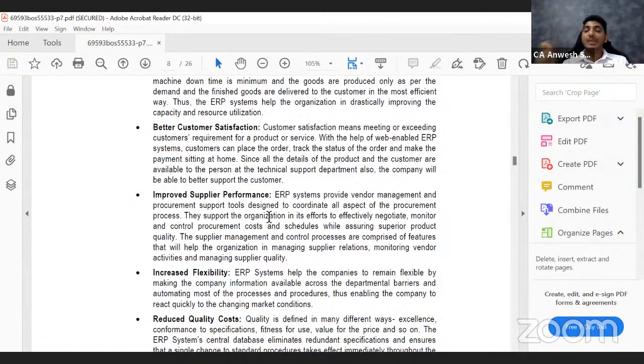So customers are happy. At the same time, your suppliers also are happy because, just like how the order to cash cycle is taken care of, procure to pay is also taken care of. That means once the order has reached, if you don't pay them immediately, your suppliers are not happy. But your ERP will take care of that. It will remind you. If you have purchased for, let's say, a 15 days credit period, the software will remind you saying that 15 days are getting over. Please pay that amount of money. Okay. So once you pay the amount in time, even your suppliers are happy.